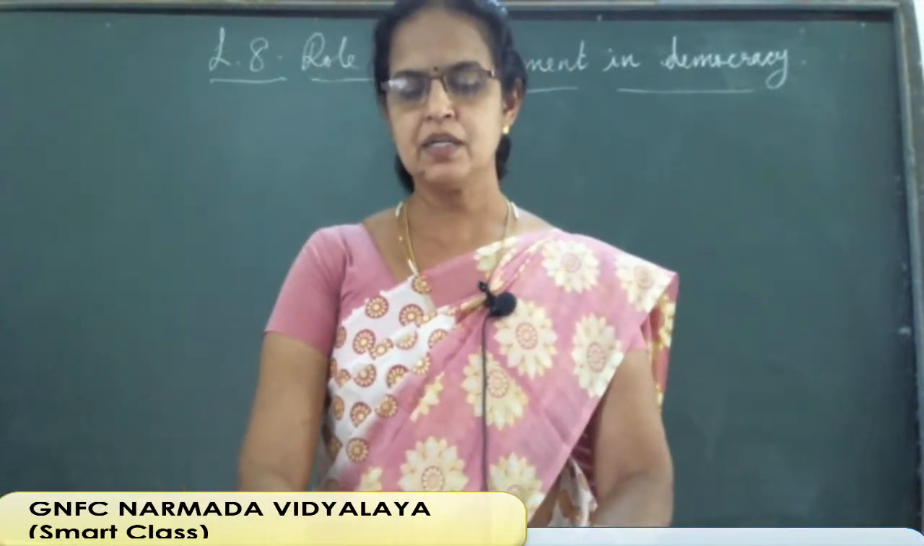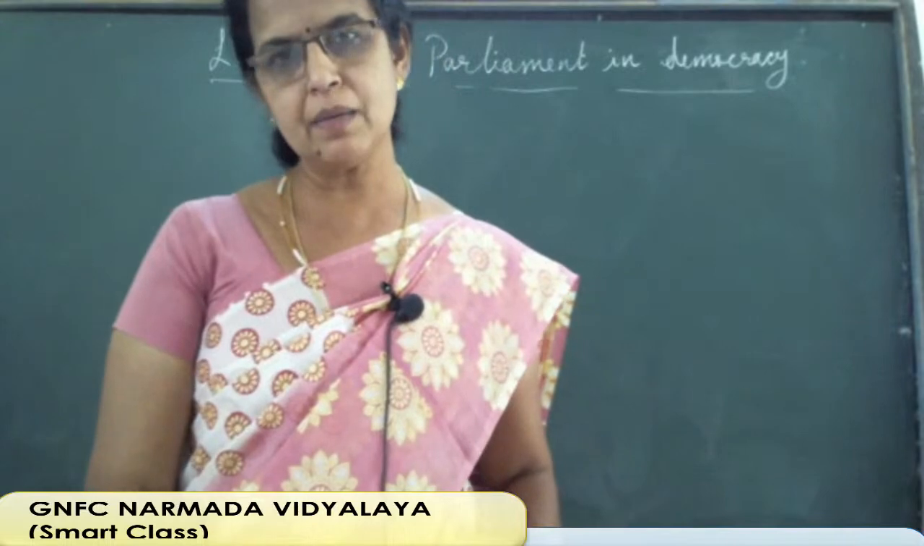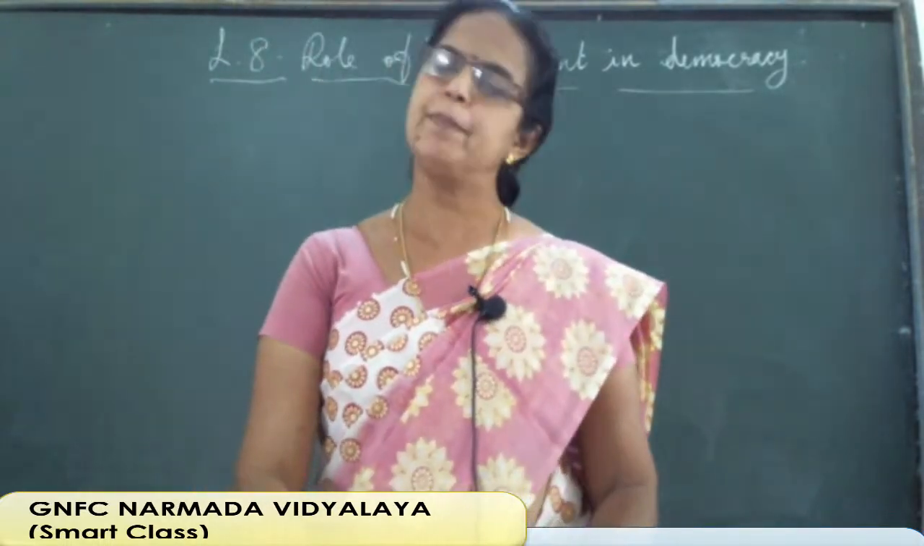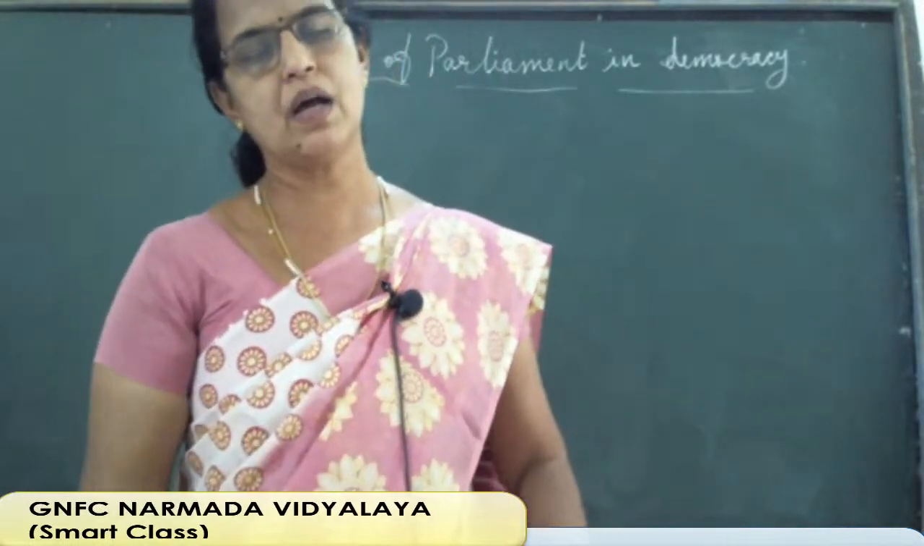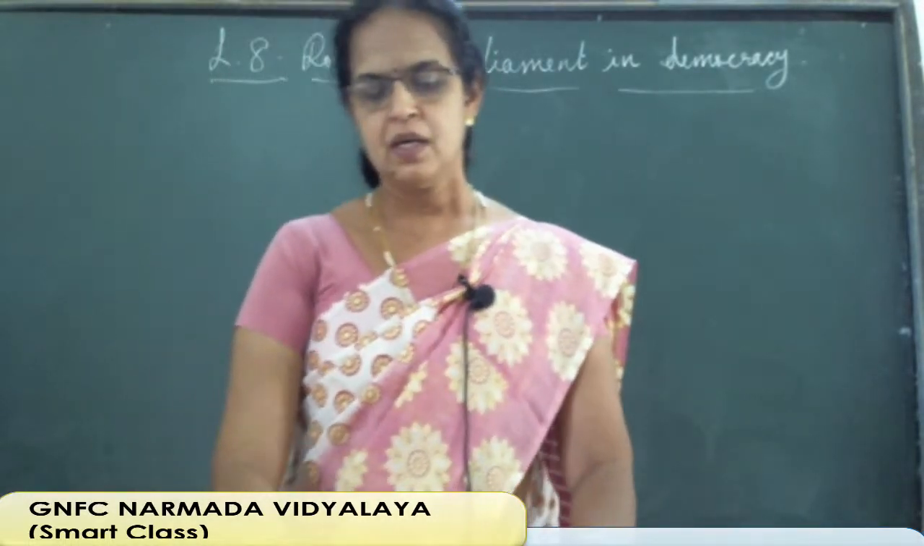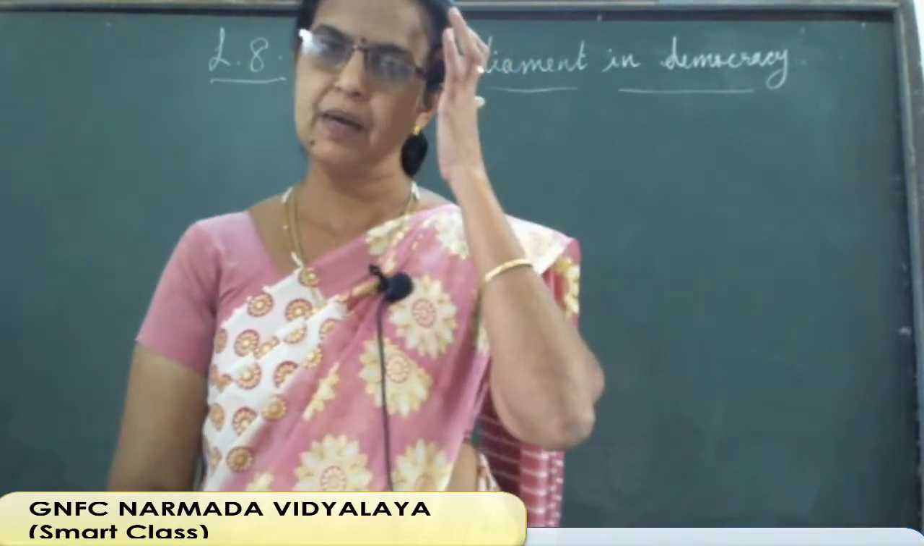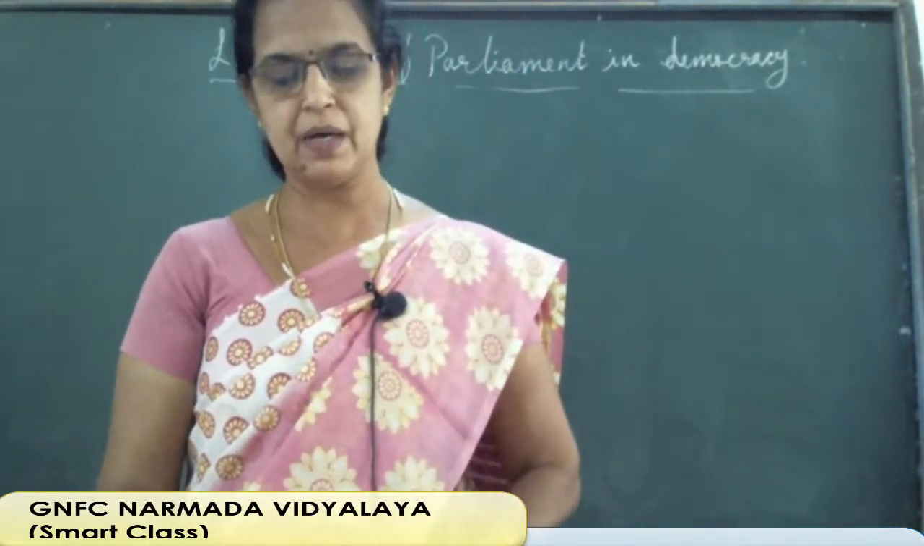Okay. Next thing, question, which are the two houses of parliament? Which are the two houses? The upper house and lower house. The upper house is known as Rajya Sabha and the lower house is known as Lok Sabha. Then mention the functions of Lok Sabha.